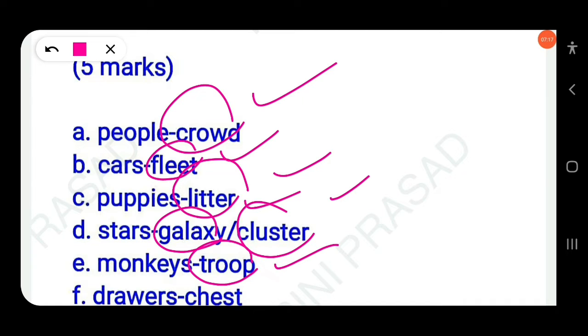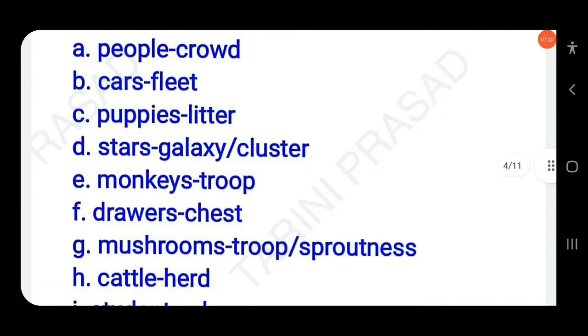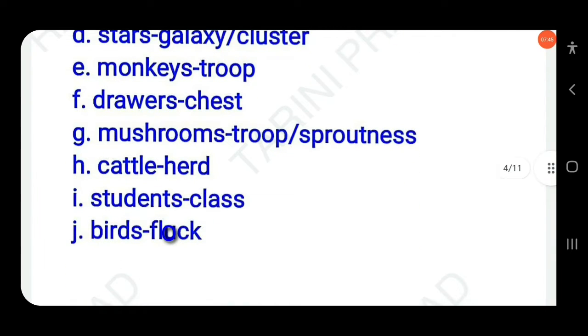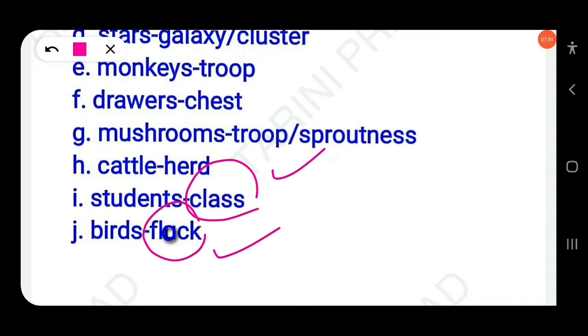Then next, drawers. We use chest of drawers. Then next, mushrooms. Here both words can be used as collective nouns for mushrooms. You can write a troop, or you can also write a sprouting. Then next, cattle: a herd of cattle. Then next, students: a class of students. Then birds: a flock of birds. Clear?